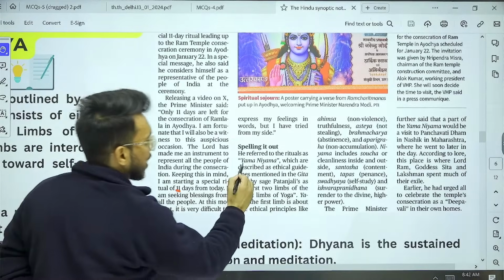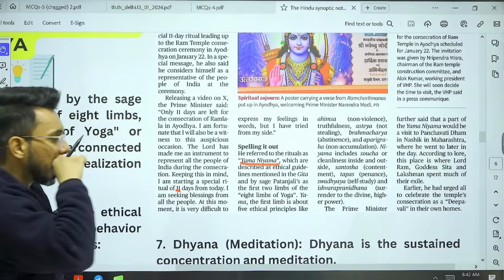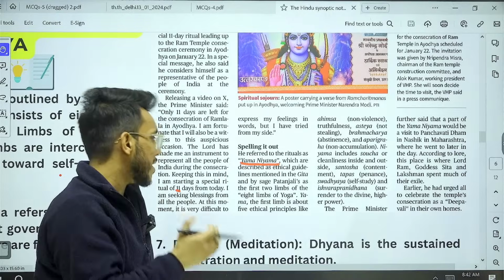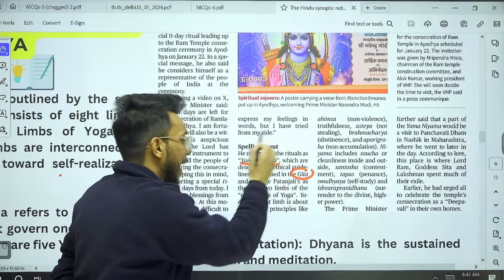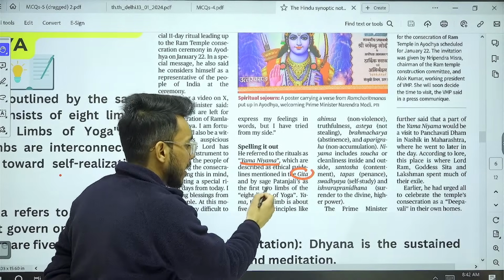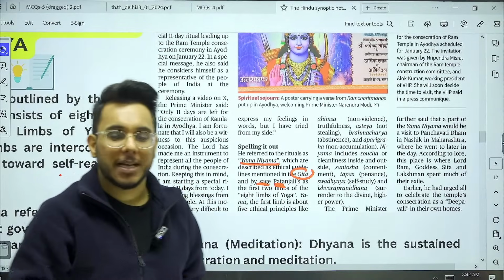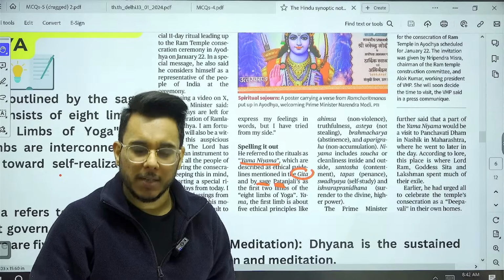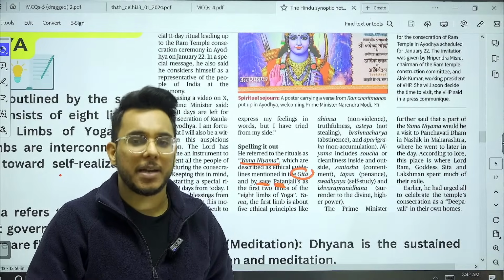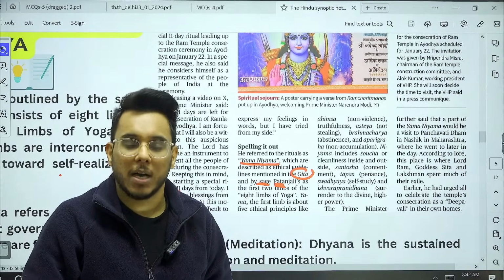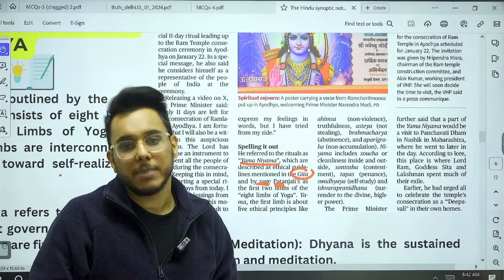He is going to follow the Yam Niyam, which has been mentioned in the Bhagavad Gita as well as in Sage Patanjali's Yoga Sutra. So let's understand what this Yam and Niyam is, which is mentioned in the 8 limbs of yoga.